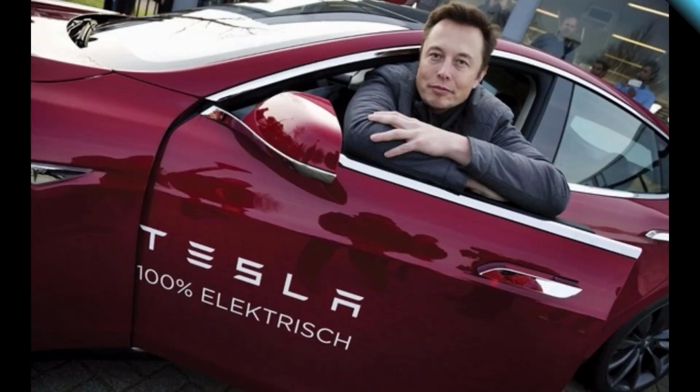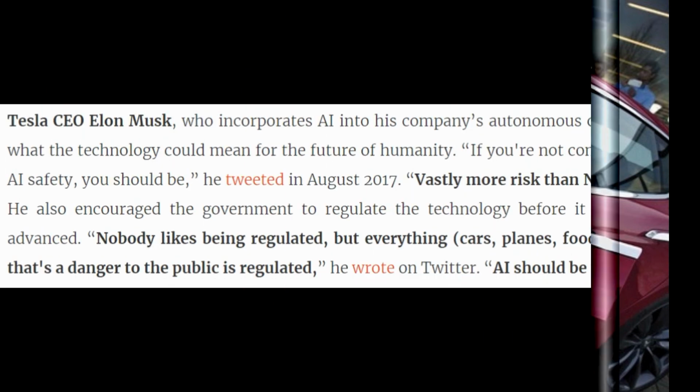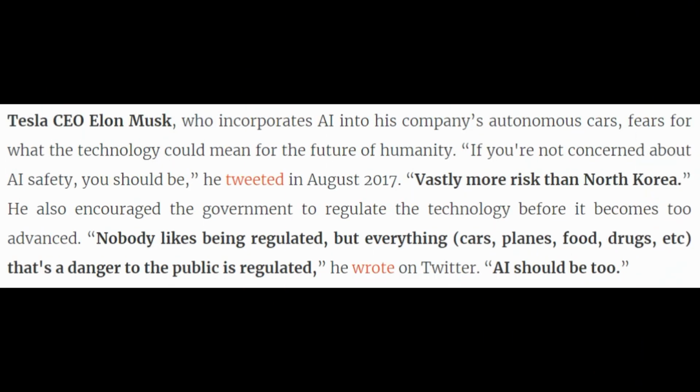Tesla CEO Elon Musk, who incorporates AI into his company's autonomous cars, fears for what the technology could mean for the future of humanity. "If you're not concerned about AI safety, you should be," he tweeted in August 2017. He considered AI as vastly more risk than North Korea. He also encouraged the government to regulate the technology before it becomes too advanced. "Nobody likes being regulated, but everything (cars, planes, food, drugs, etc.) that's a danger to the public is regulated. AI should be too," he wrote on Twitter.